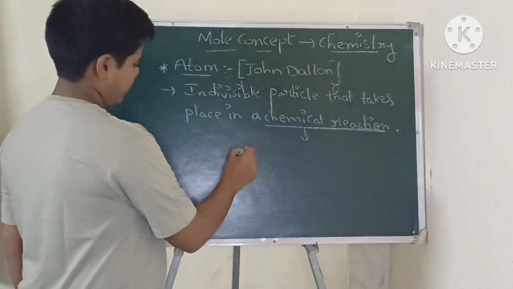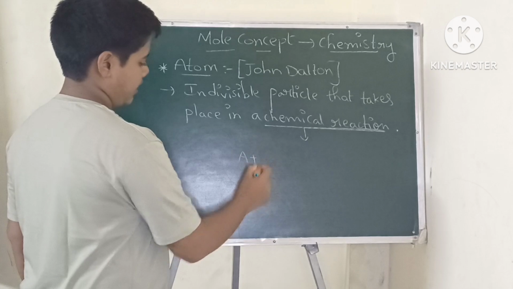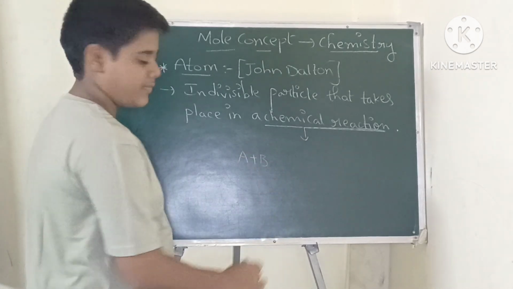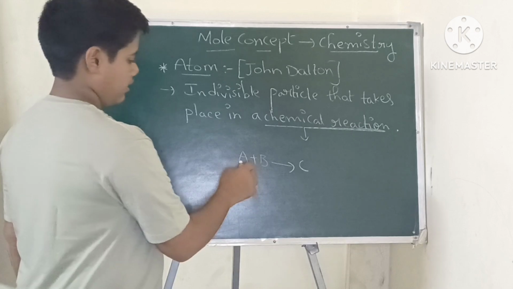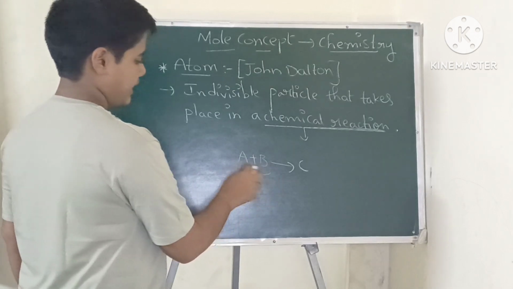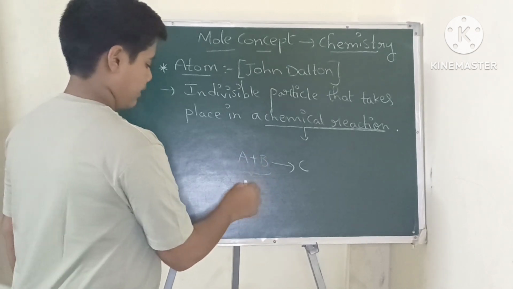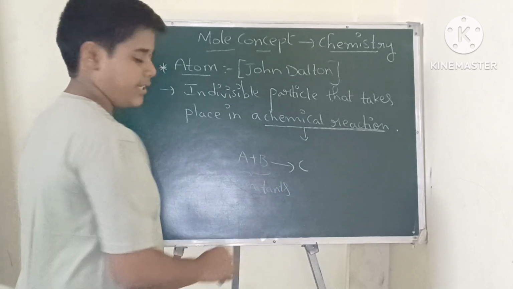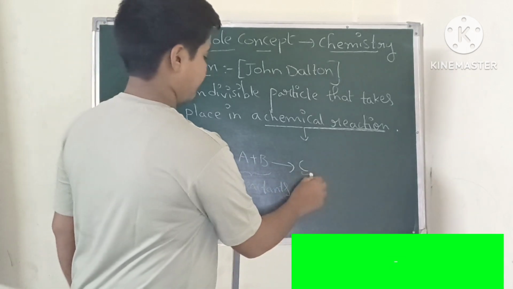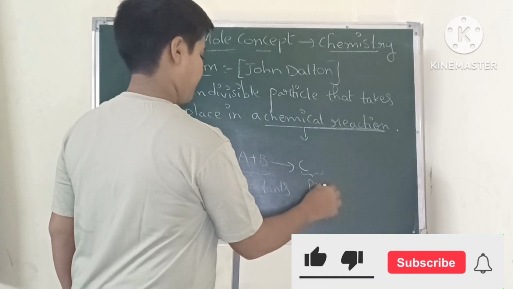So if you see here, this is one atom and this is one atom. It gives C as a product. Here, a very important point: A and B are reactants and C is a product.